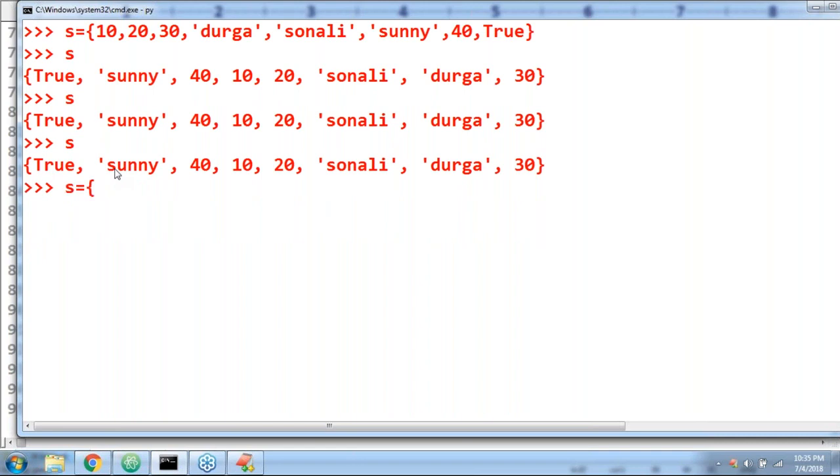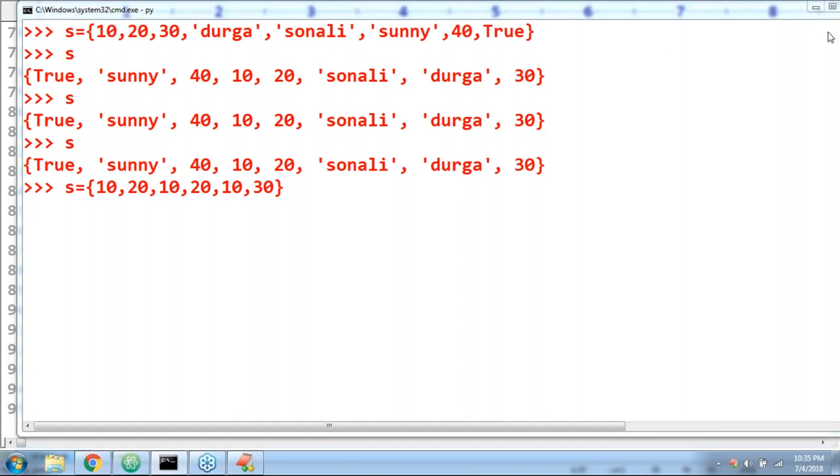S is equal to 10, 20, 10, 20, 10, 30. I'm taking this. Can you please tell, are duplicates allowed or not allowed? Not allowed. If I take it like this, what will happen?